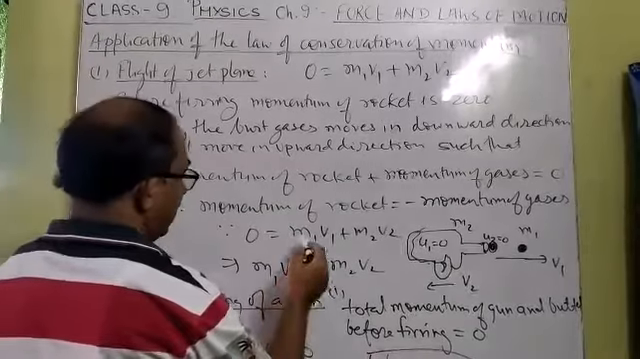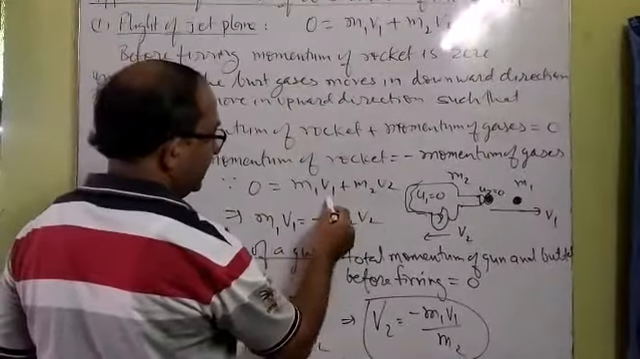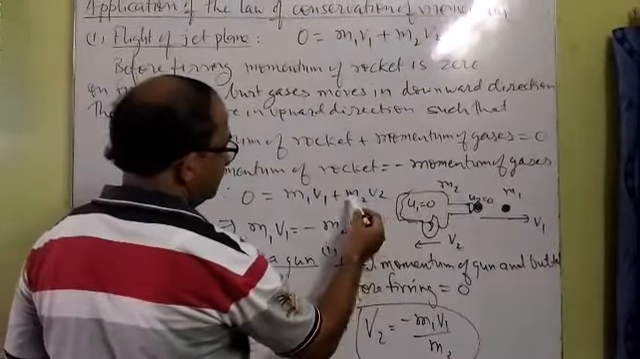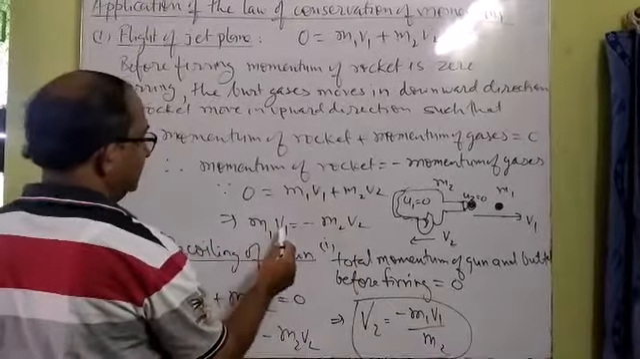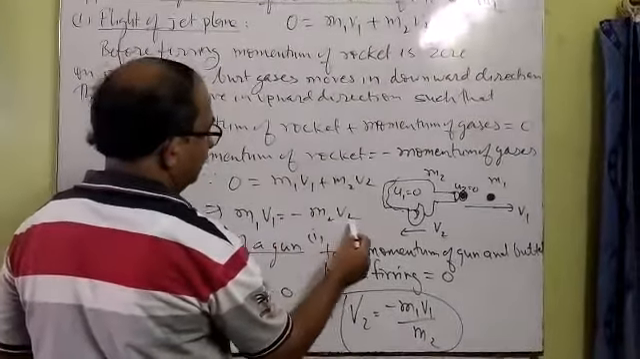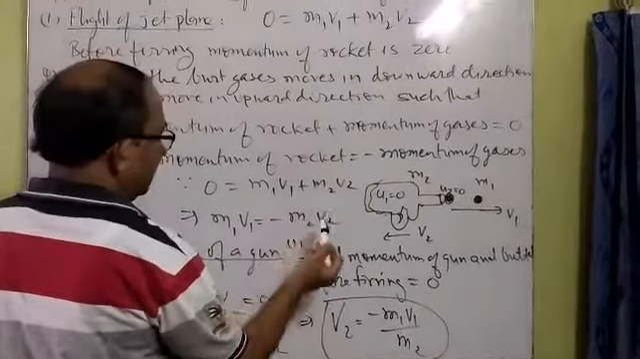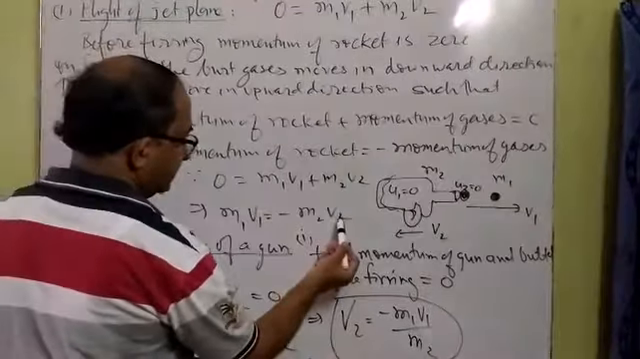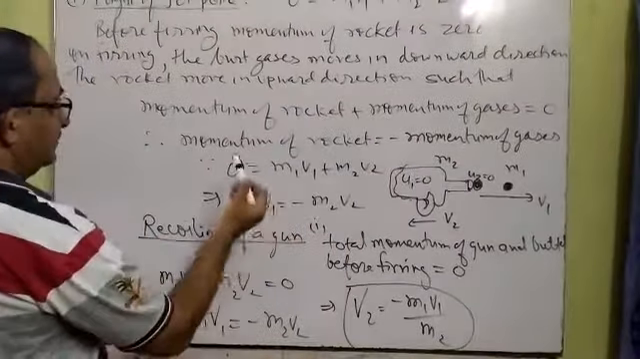Suppose after firing the momentum of the rocket is m1 v1, and the momentum of the gases is m2 v2, so their sum is equal to 0. That is why m1 v1 is equal to minus m2 v2. This concept we can apply. Means if the velocity of the gases and the masses are given, you can calculate the velocity of the rocket.